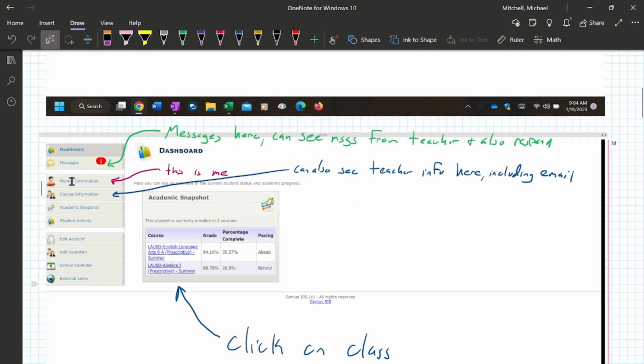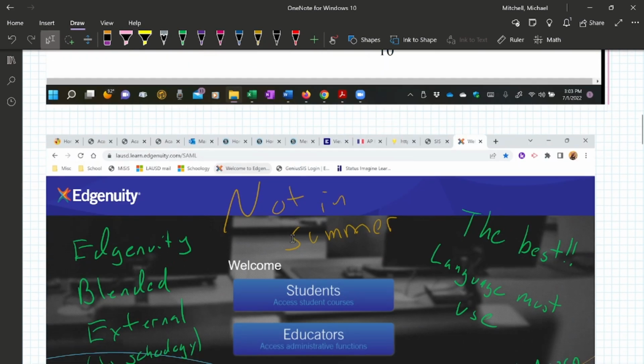Mentor information, some of you, that's me, but how to contact your mentor, that's right there. Course information, you can see some teacher information, including email. Your course or courses will be right there. This is your actual grade in there, which isn't actual, it's an estimated grade. It's a horrible name. Percentage complete, how you're doing on pacing, a little bit more information. But you click on either one of those.